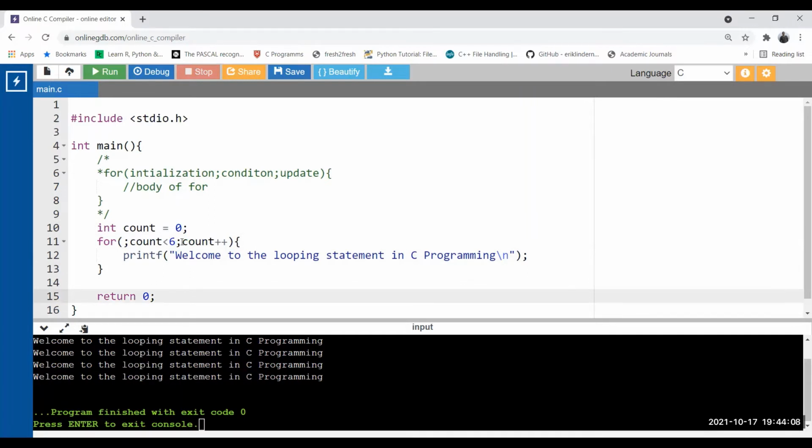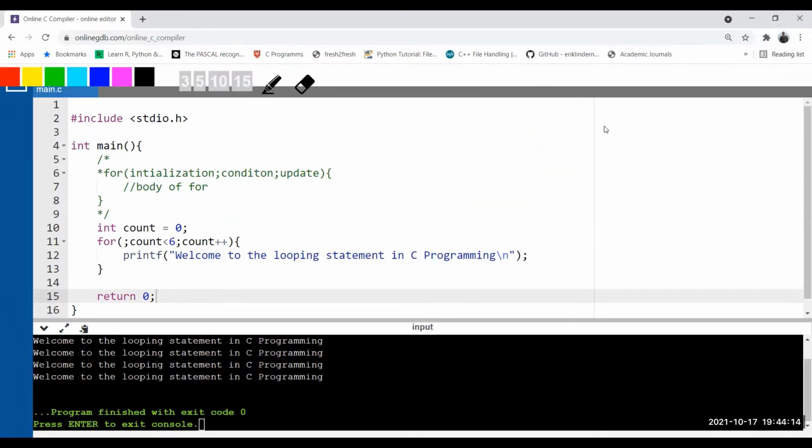So now you might think that I am not following the syntax here. Because according to the syntax, initialization should be written inside the for loop. But right now, you've done the initialization outside of the for loop. So will this code execute? Definitely this code will execute.